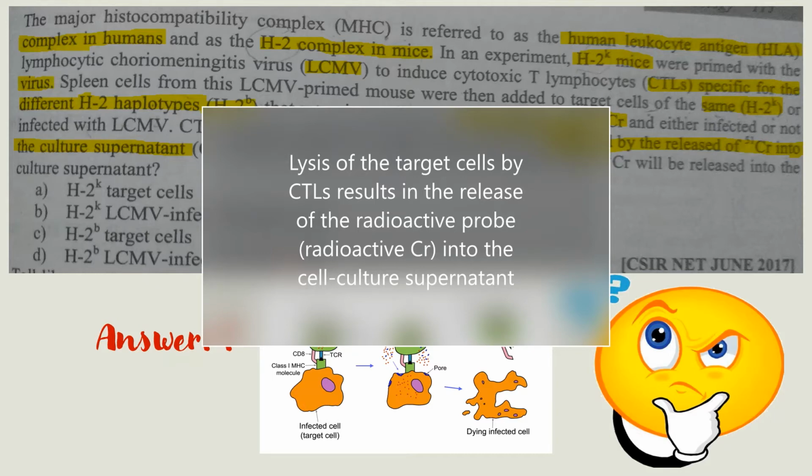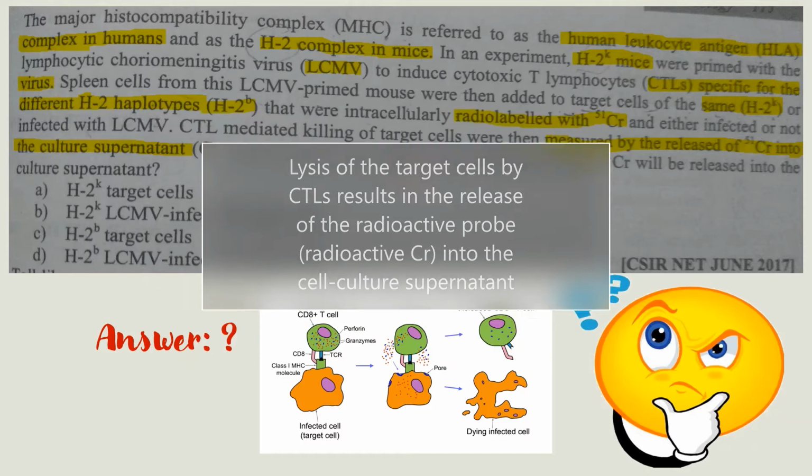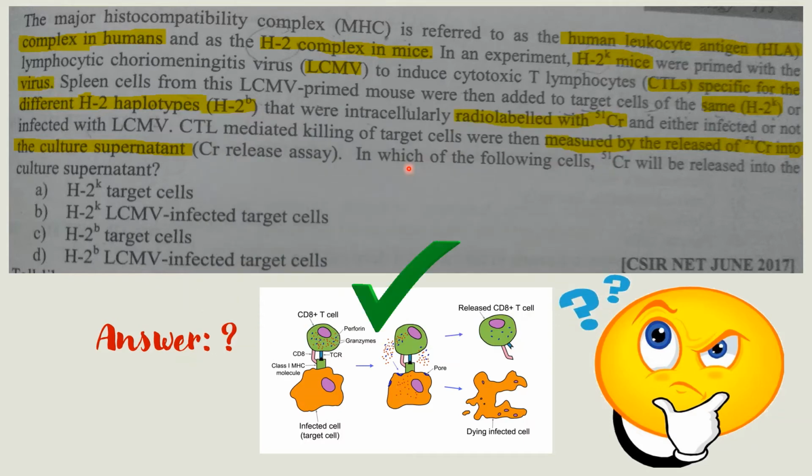After the cell lysis, chromium in that cell will be released out. And as we know that the T cell recognizes only MHC presented antigens, it will not recognize any free antigens. And also there is MHC restriction that we discussed in our previous video.